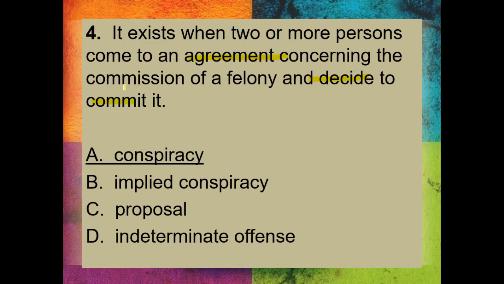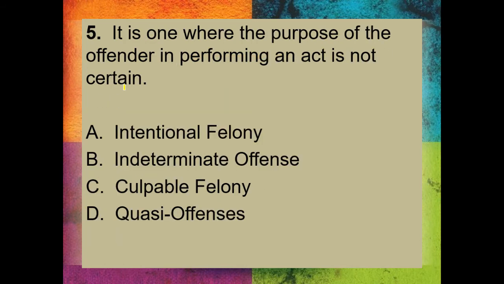That's conspiracy. 5. It is one where the purpose of the offender in performing the act is not certain. The key word is the purpose is not certain. It's ambiguous. Okay, not clear. Is it A, intentional felony? B, indeterminate offense? C, culpable felony? D, quasi-offenses? So this is what we call indeterminate offense. The key word here is not certain. You see, not certain, indeterminate yan.